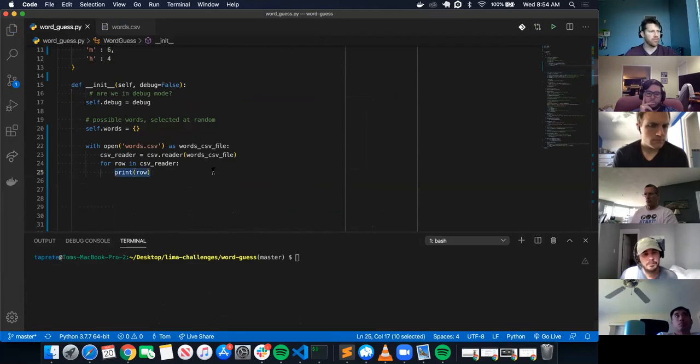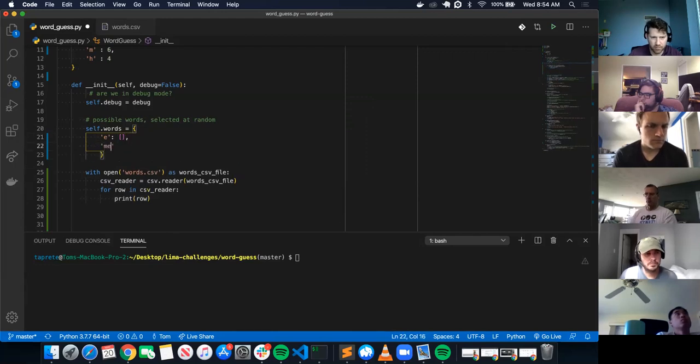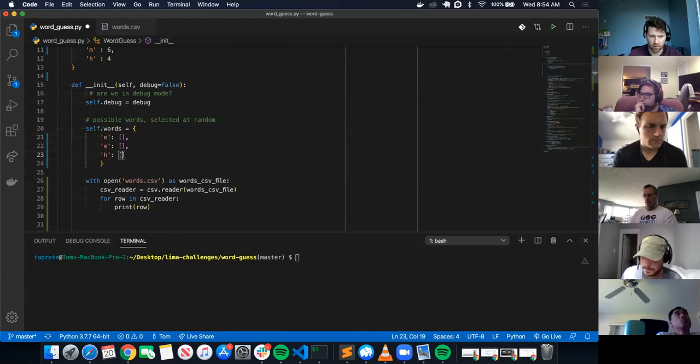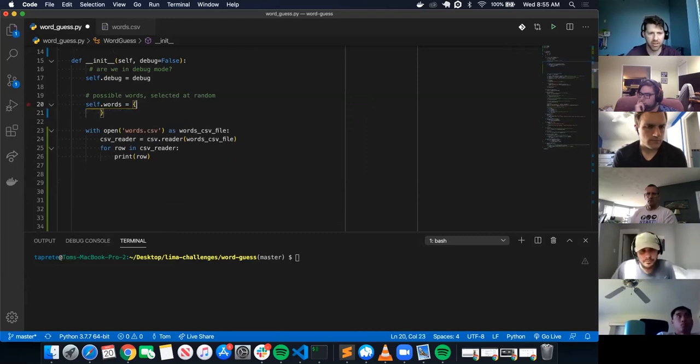So with that, I actually want to assign a dictionary, where easy is followed by all the easy words, and I'm going to go to another line, medium followed by all the medium words, and hard followed by all the hard words. That's the structure I want. So we already have this empty dictionary.